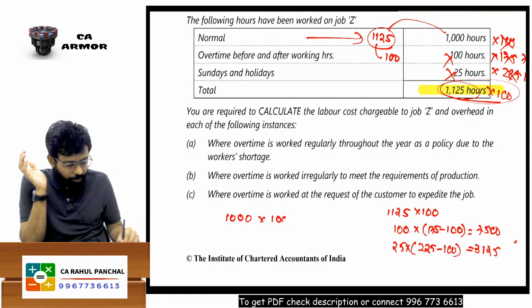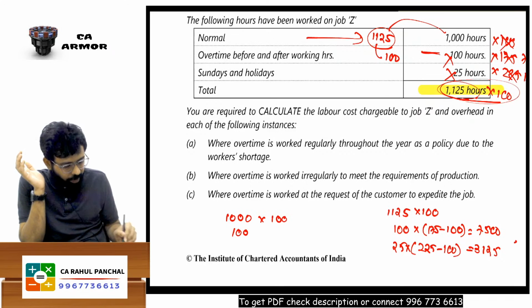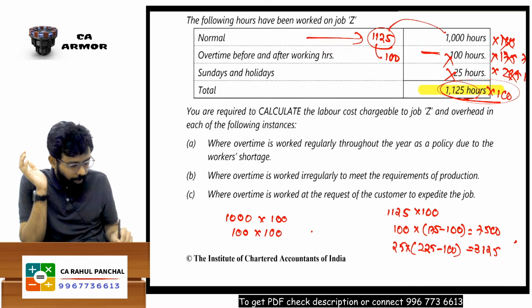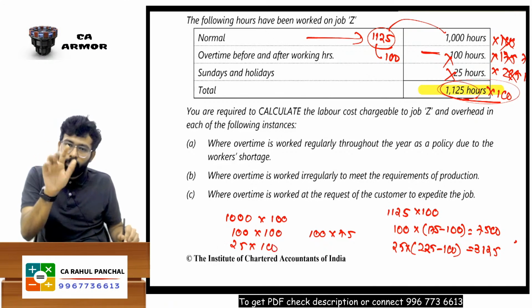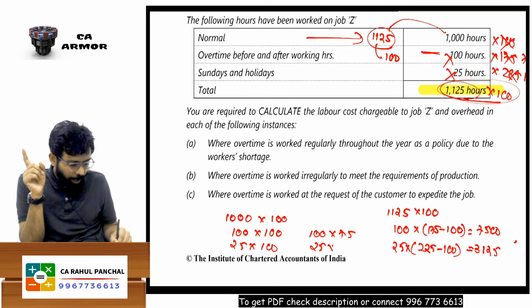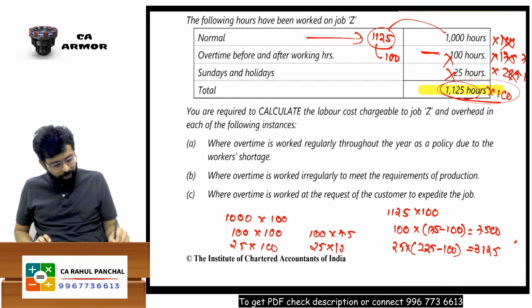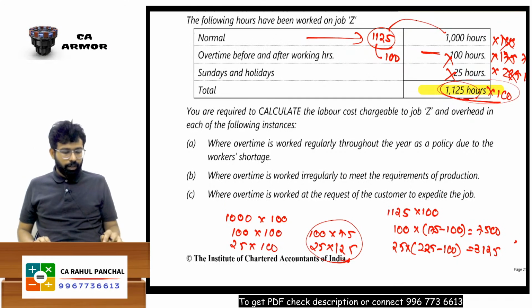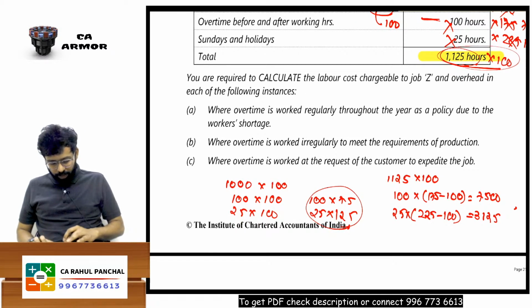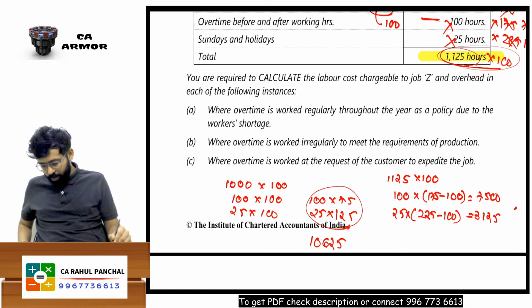100,000 into 100. Then for these 100 hours, into 100 I was supposed to pay, but I paid 75 extra because overtime is done. Then for these 25 hours, I was supposed to give 100, but because it is done in overtime, I paid 225. So I paid 125 extra. This is the overtime part. 100 into 75 plus 25 into 125. I can say 10625. Okay.